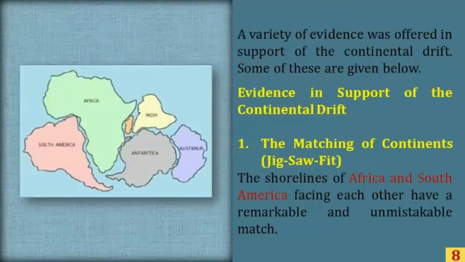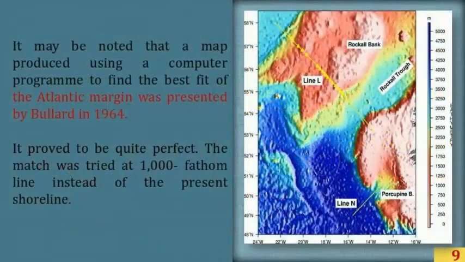1. The matching of the continents, the jigsaw fit. The shorelines of Africa and South America facing each other have a remarkable and unmistakable match. It may be noted that a map produced using a computer program to find the best fit of the Atlantic margin was presented by Bullard in 1964. It proved to be quite perfect. The match was tried at the 1000 fathom line instead of the present shoreline.